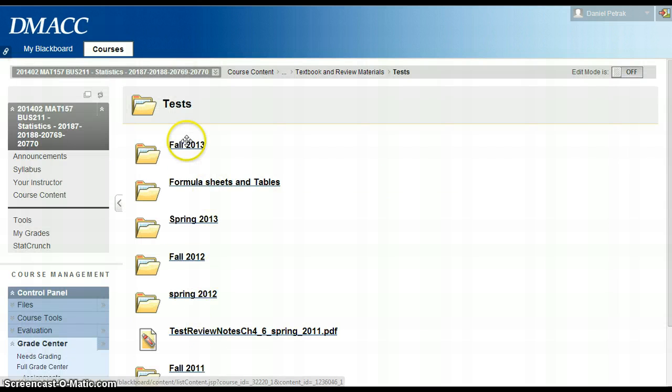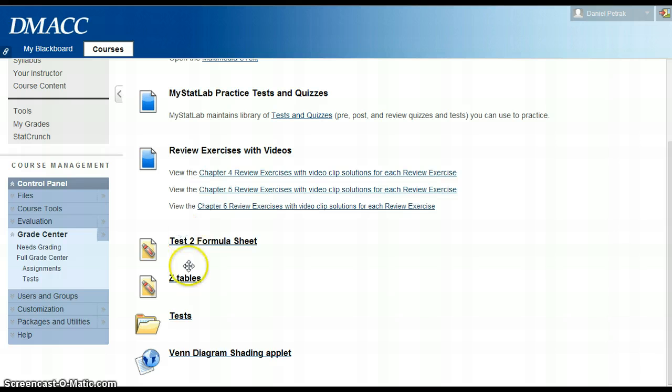I would encourage you to go through those. It's got the formula sheets and tables, but I also have them out here. Just the test 2 formula sheet and the z table is all you're going to need, and that will be provided with your test.